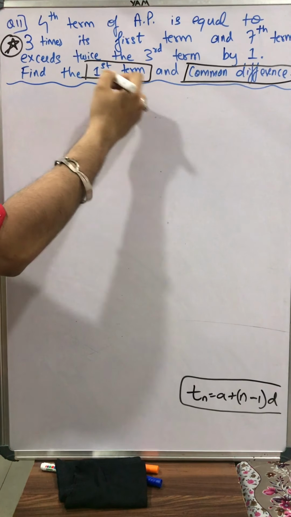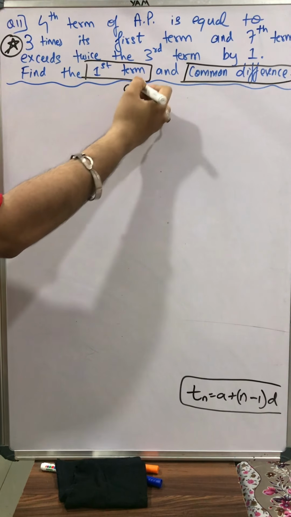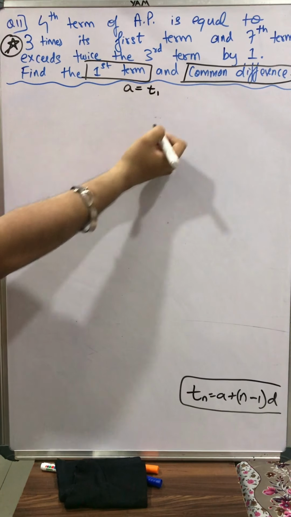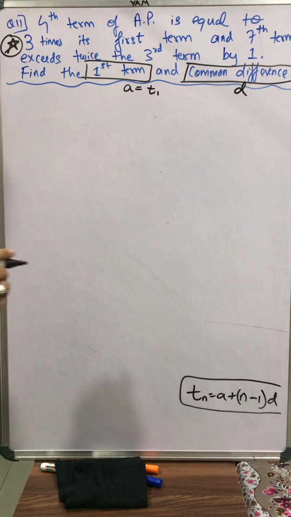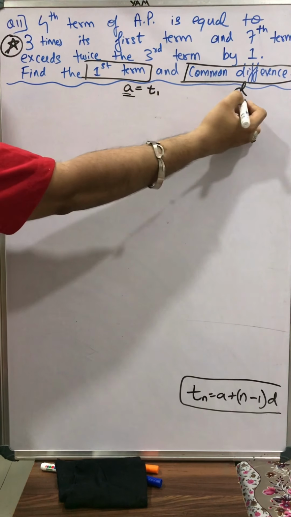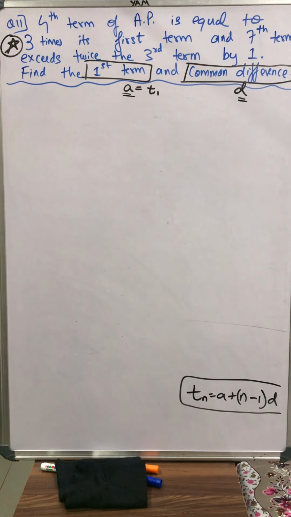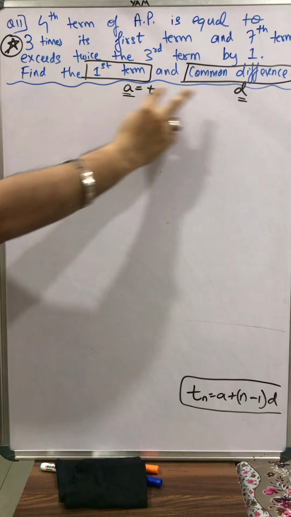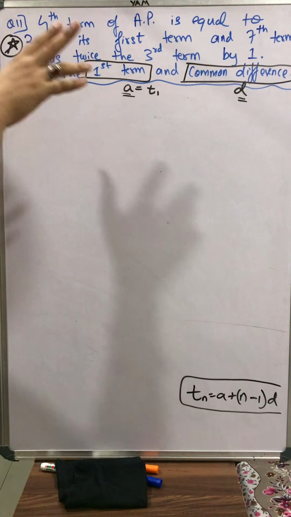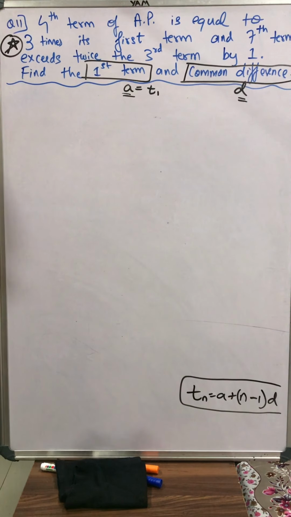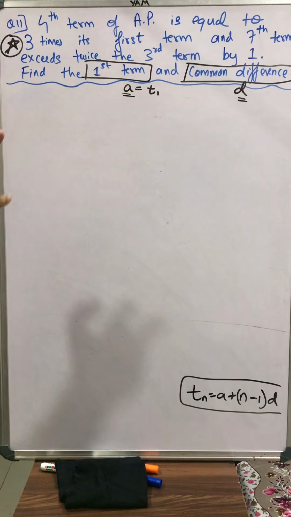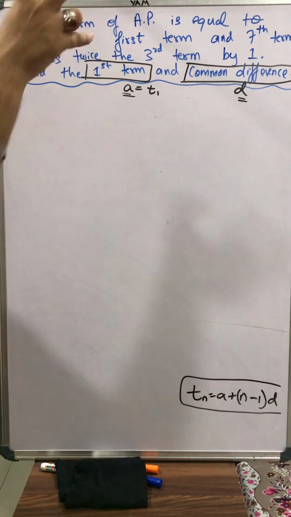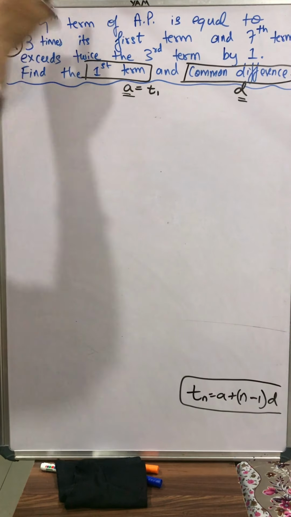Can I say, students, the first term we call a, which is also equal to t1. And the common difference we call d. So you have to find two things, a and the common difference d. It's a basic universal logic that whenever two things are asked in maths, you should have two equations, and to form two equations you need two conditions.